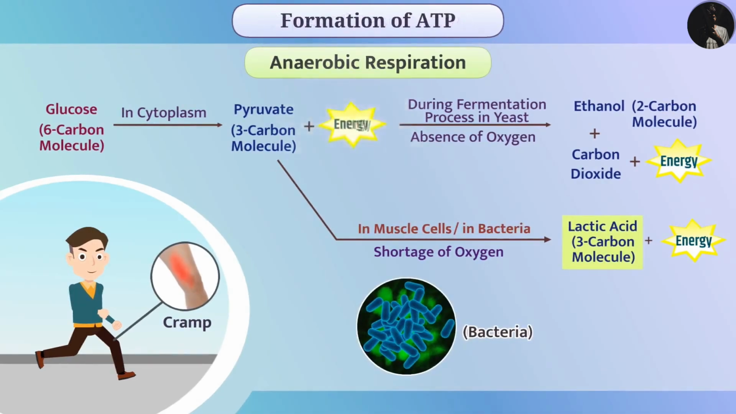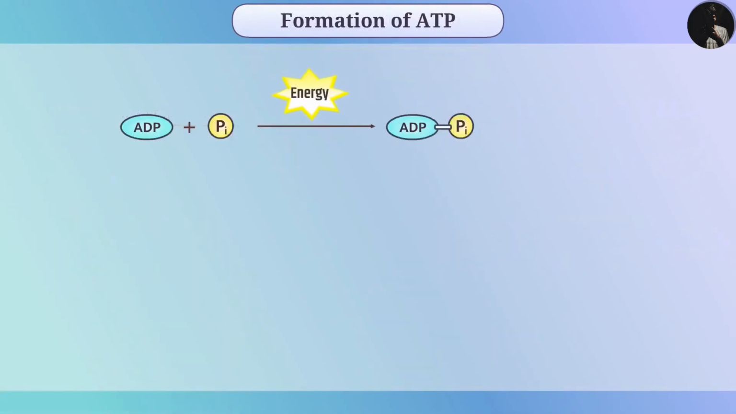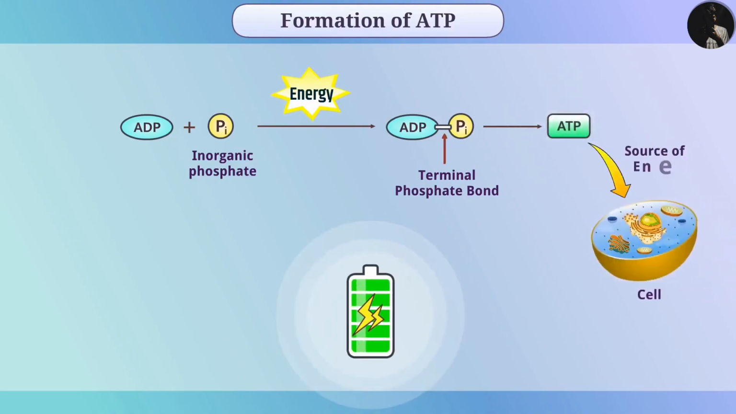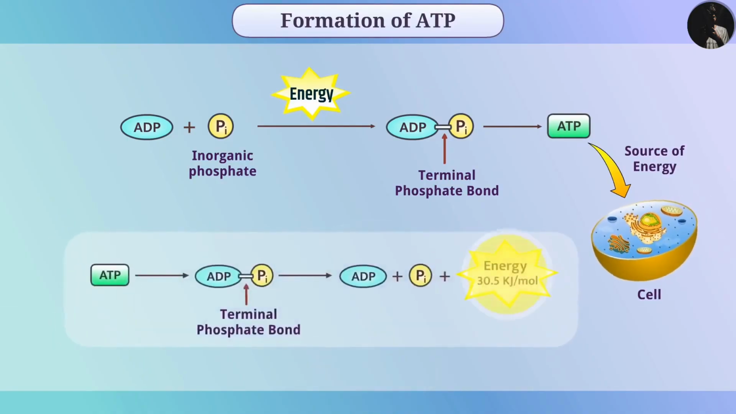The energy produced in the process of respiration is used immediately for formation of a bond between ADP and inorganic phosphate, which leads to formation of the ATP molecule. It is like charging a battery. Like a charged battery, the ATP produced is used as a source of energy for reactions in the cell. Whenever there is a requirement of energy, it is obtained by breaking the bonds between the phosphate molecules of ATP.